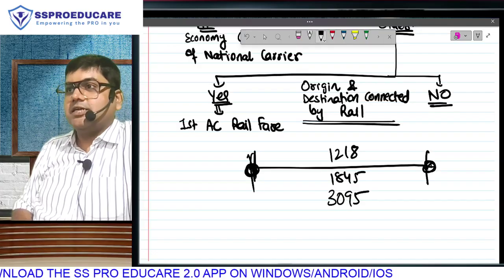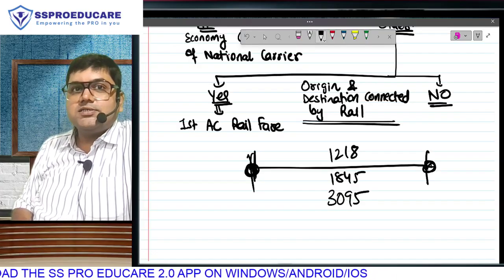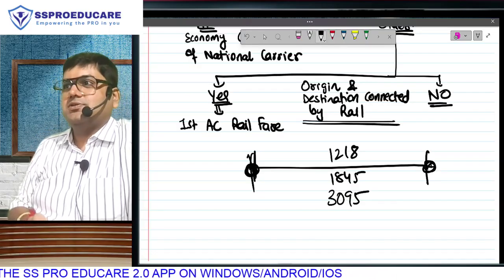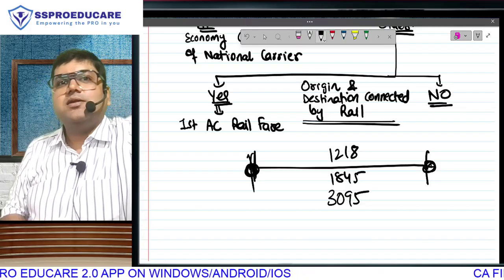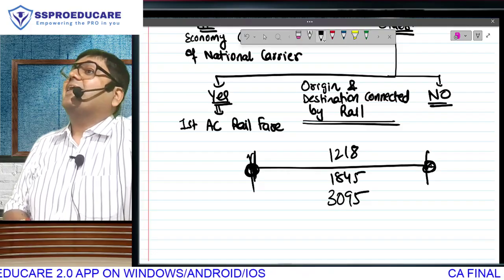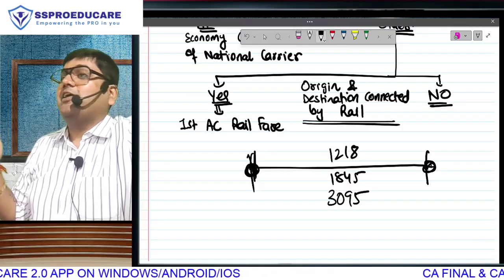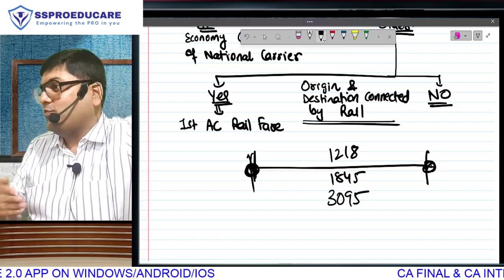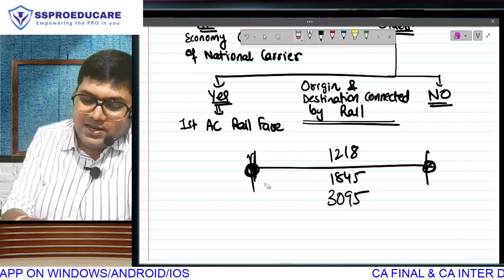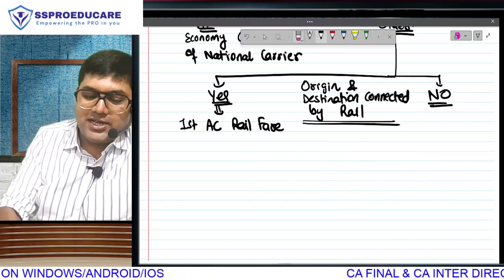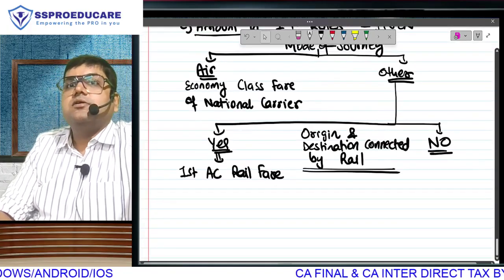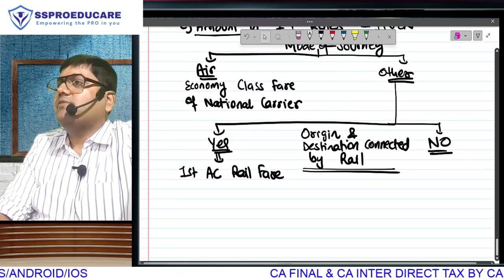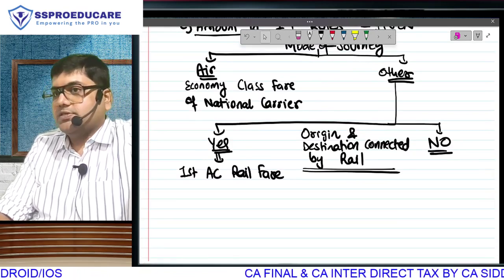Listen, ladies and gentlemen. Do you realize that the gap is not much, and thus we want to give you the highest possible tax benefit? But in airline, if we end up giving you the highest possible, it will be too high, we don't want to give you such a high benefit, and consequently in airline as per income tax rules the amount is economy class, but in other modes, in train travel, the rule is first AC.